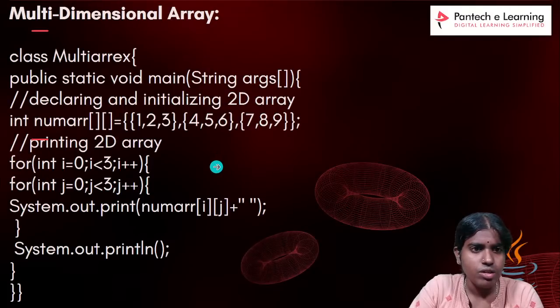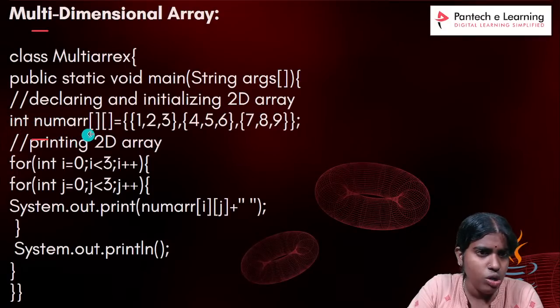So how do I initialize this multi-dimensional array? Whatever is the data type, followed by the name of the array. So I just give the array name. You can see here, the first dimension is the row dimension and the second dimension is the column dimension. Within the curly braces, for example, 1, 2, 3, 4, 5, 6 and then 7, 8, 9, separated by commas.